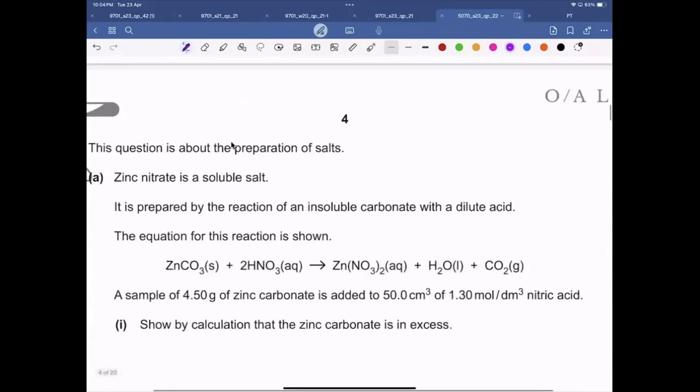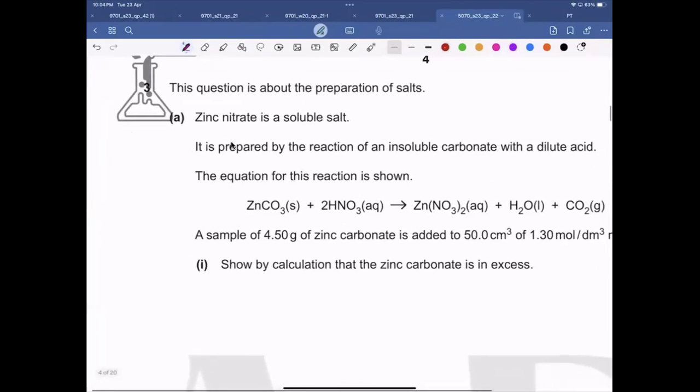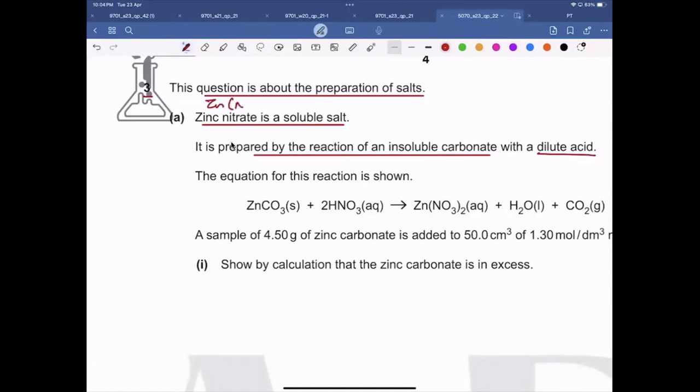Okay. Now, question number 3. This question is about preparation of salts. Zinc nitrate is a soluble salt. It is prepared by the reaction of an insoluble carbonate with a dilute acid. So if you see zinc nitrate, its formula is going to be Zn(NO3)2. So the insoluble carbonate must be zinc carbonate and the dilute acid has a nitrate ion, so HNO3. Is this clear? It's nitric acid.